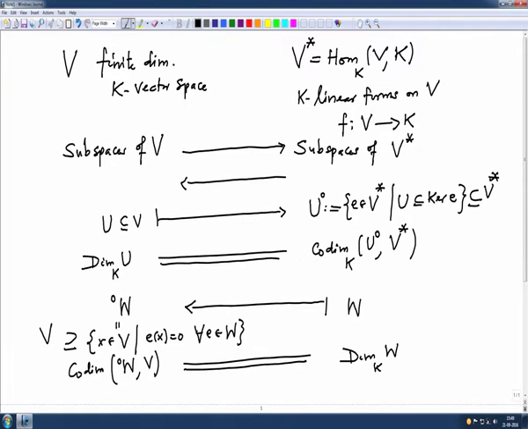So, actually these maps are inverses of each other. This map is denoted by left circle, this map is denoted by right circle, and these are inverses of each other. That means this composition is identity and this composition is also identity.